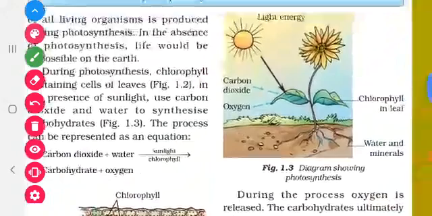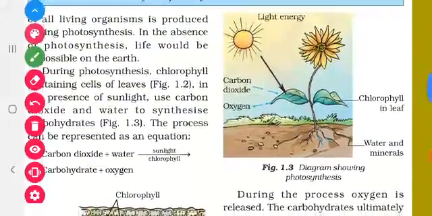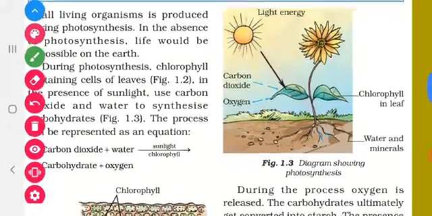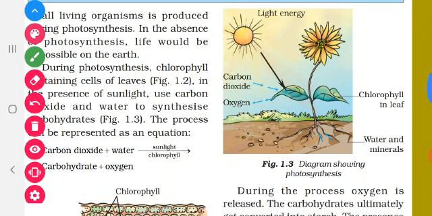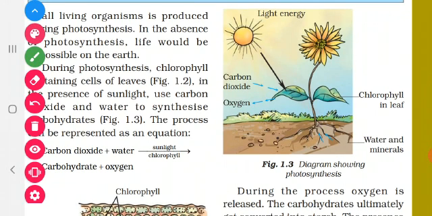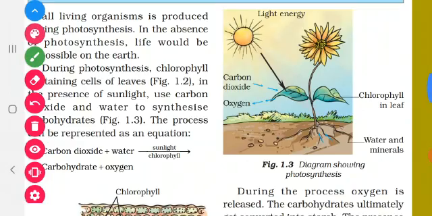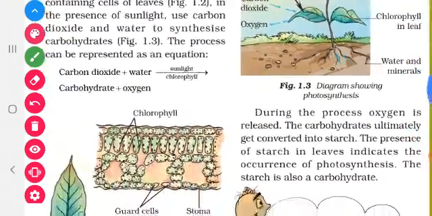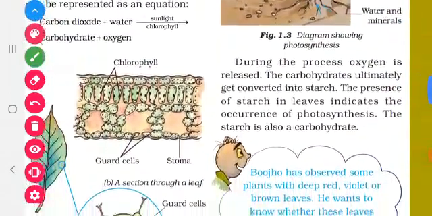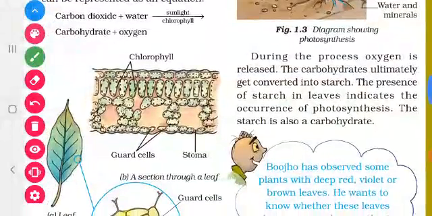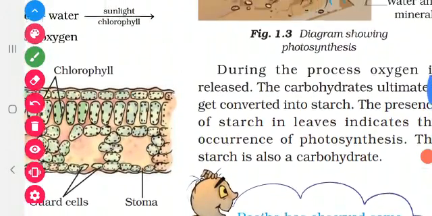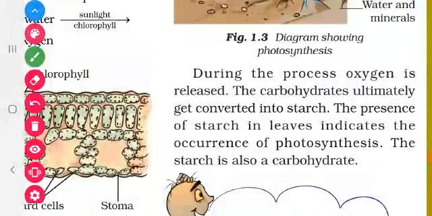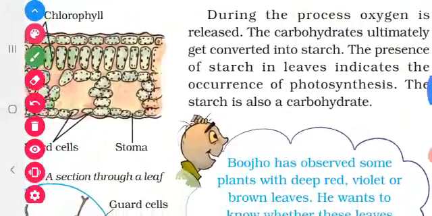Then see, this is the diagram that shows photosynthesis. See this diagram and write about the photosynthesis in your own words and submit it tomorrow. Okay, have you all understood children? So in photosynthesis we are getting carbohydrate. This carbohydrate is converted into starch. If starch is present in the leaf, it indicates that the plant has performed photosynthesis.